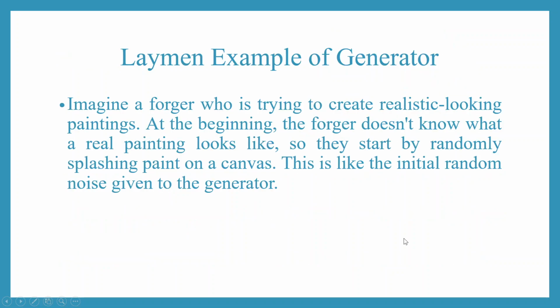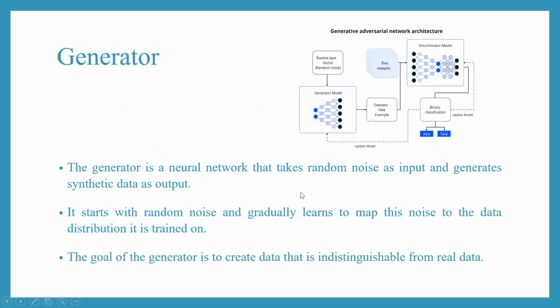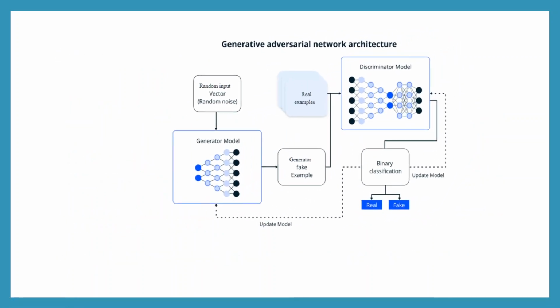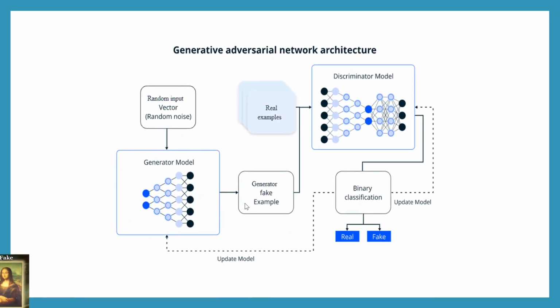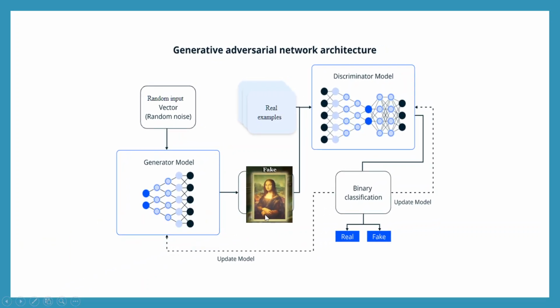Layman example of the generator. Imagine a forger who is trying to create realistic looking paintings. At the beginning, the forger does not know what a real painting looks like. So they start by randomly splashing paint on a canvas. This is like the initial random noise given to the generator. Let's understand this. So, a fake painting is created.